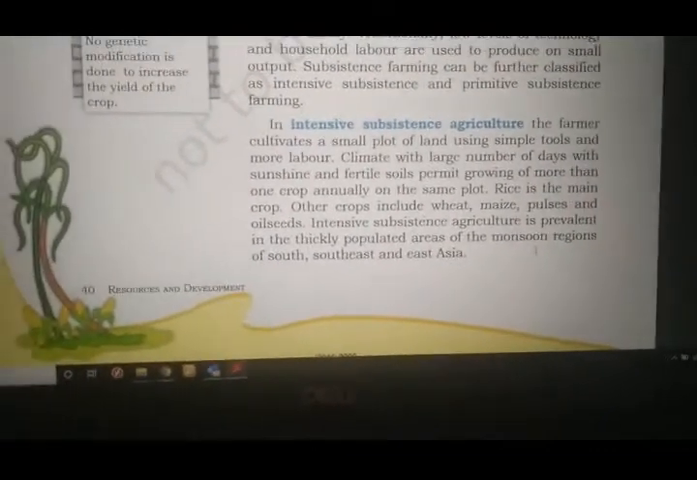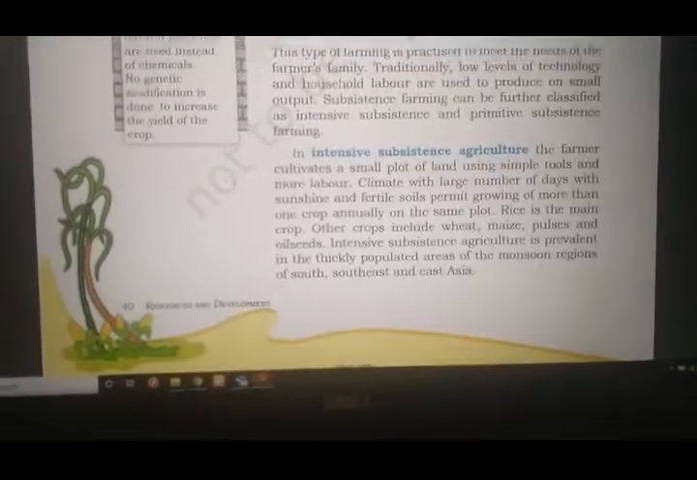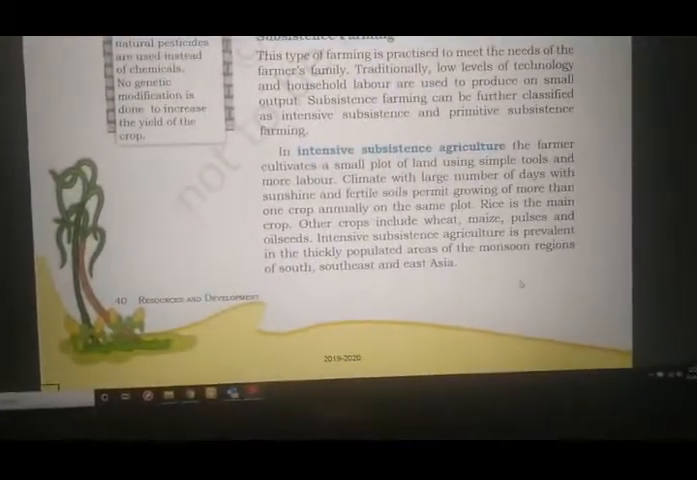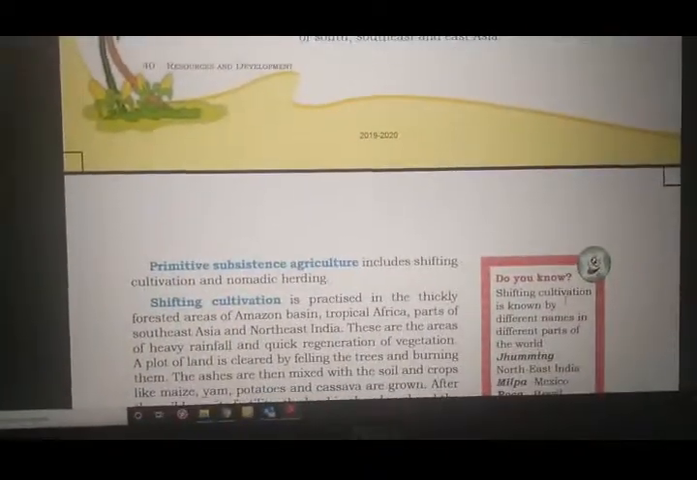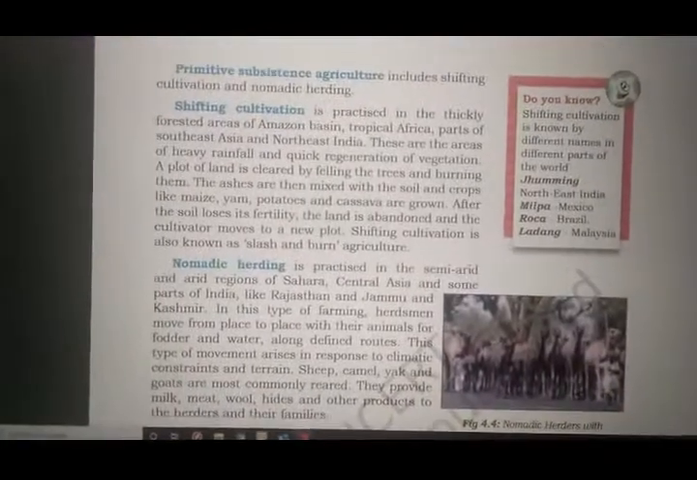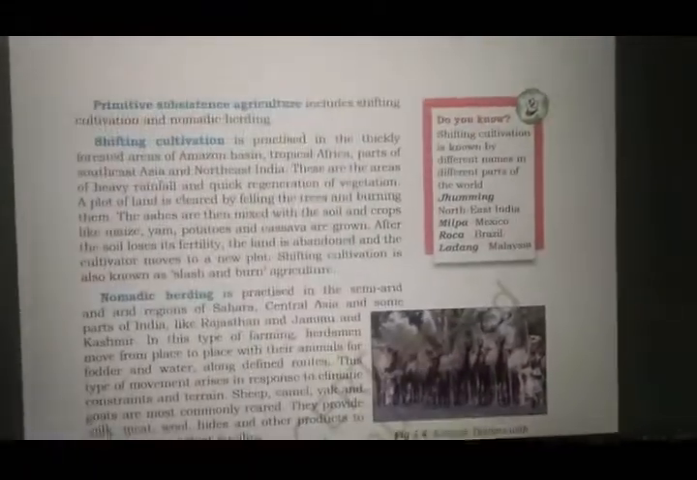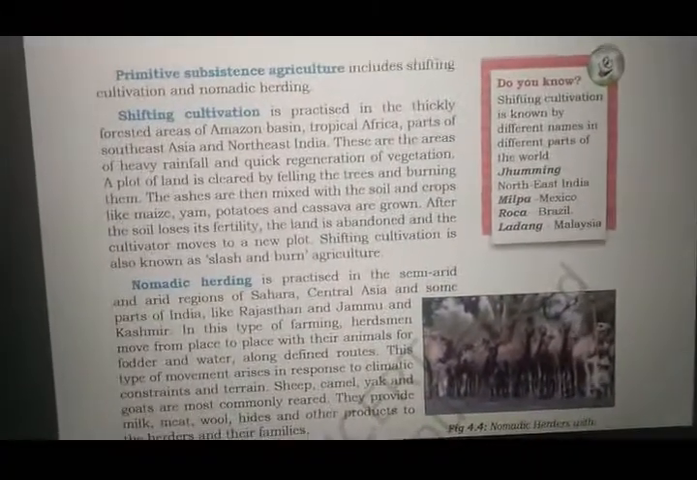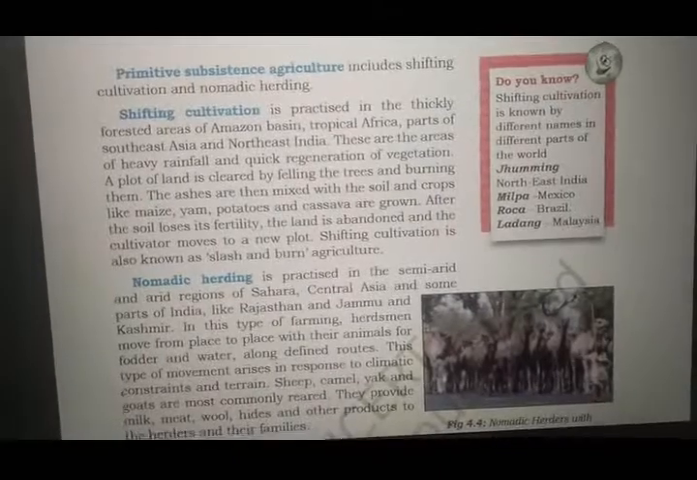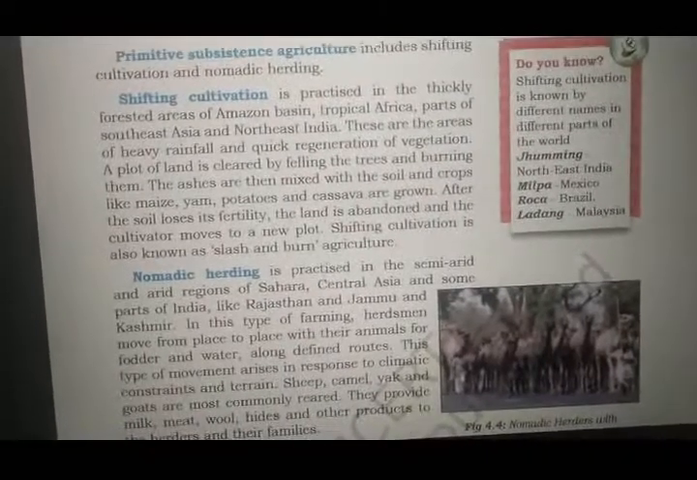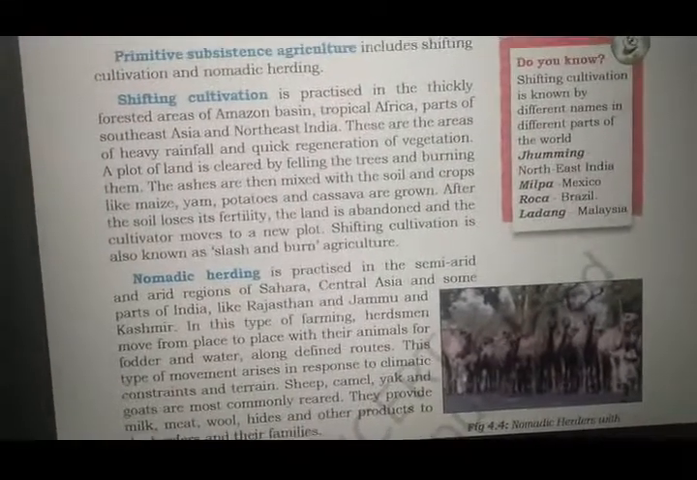So these are the regions where you can find intensive subsistence agriculture. Please underline the names. Now moving to the next, we have primitive subsistence agriculture. Now what do you mean by primitive subsistence agriculture? Let's see. Primitive subsistence agriculture includes shifting cultivation and nomadic herding. So in primitive we have two types, shifting cultivation and nomadic herding.